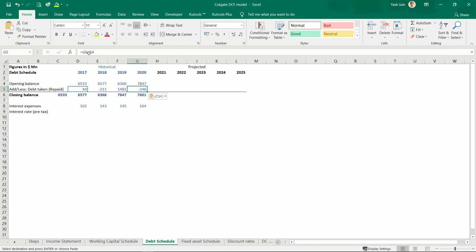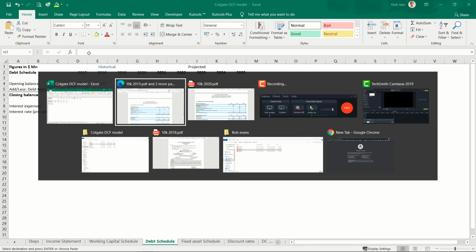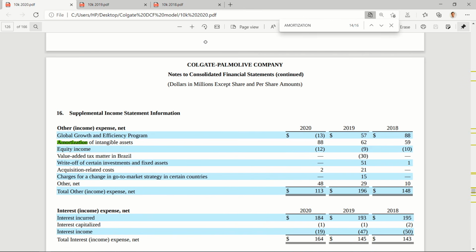What about the next 5 years? Do I need to project this? The answer is no. This data is already available in your annual reports. So just go to your latest annual report, go to the balance sheet, that is total asset.